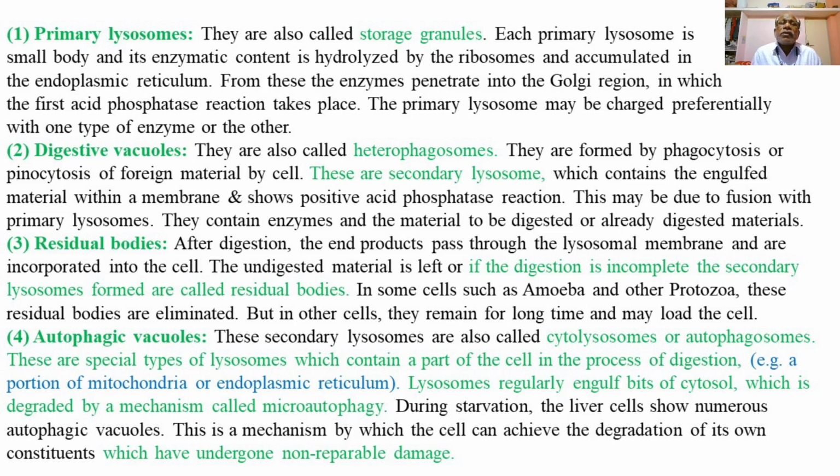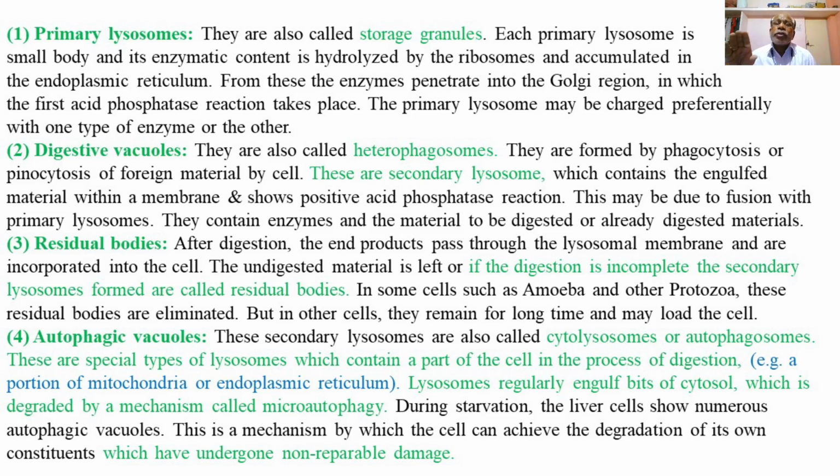So the enzymes synthesized in the ribosomes of the ER then penetrate the Golgi region, in which the first acid phosphatase reaction takes place, and the primary lysosomes may be charged preferentially with one type of enzyme or another.